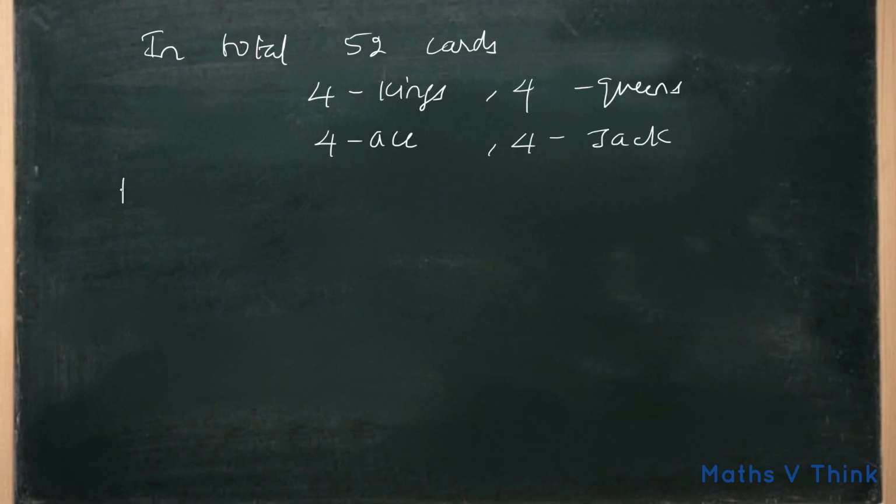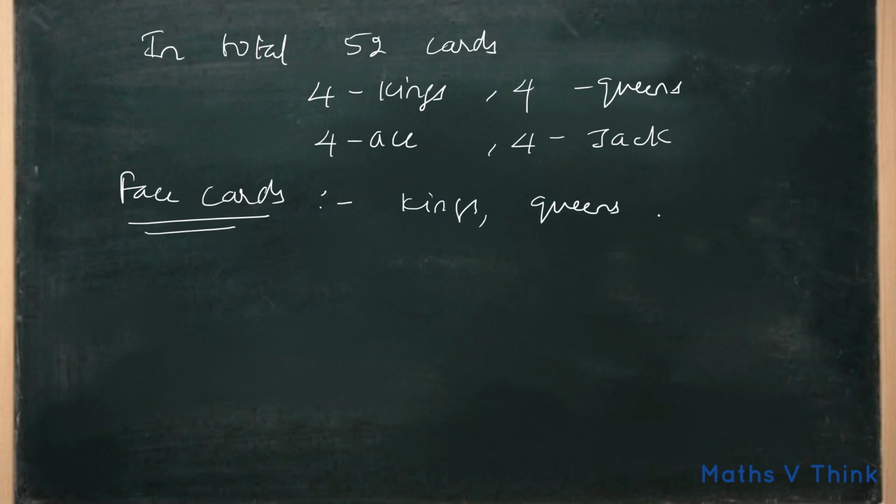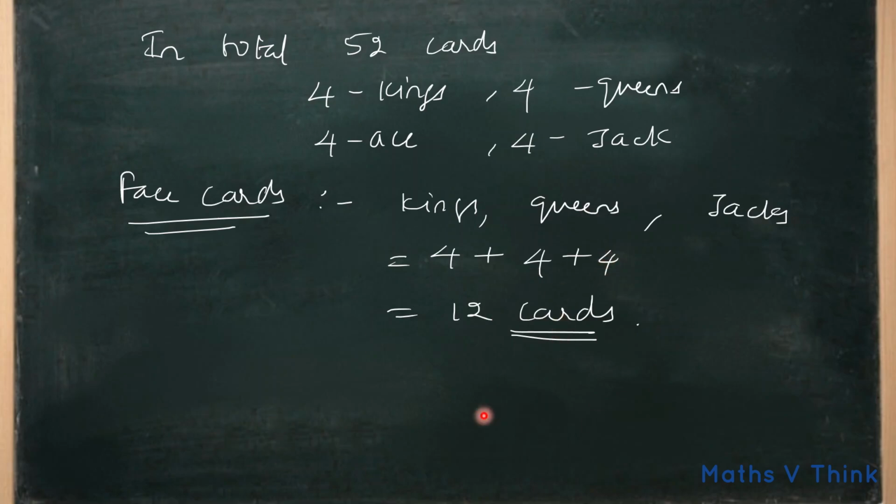Now, what are face cards? Face cards include kings, queens, and jacks. So in total, there are 4 kings, 4 queens, and 4 jacks. So in a total of 52 cards, there are 12 face cards. So the basics relating to the probability chapter completes here.